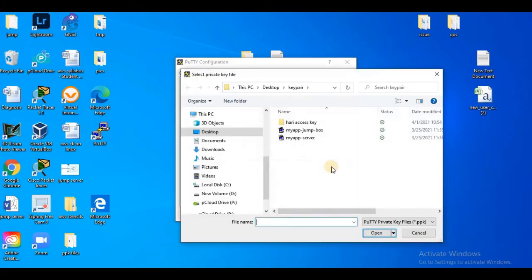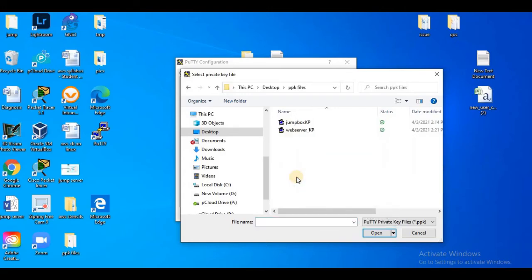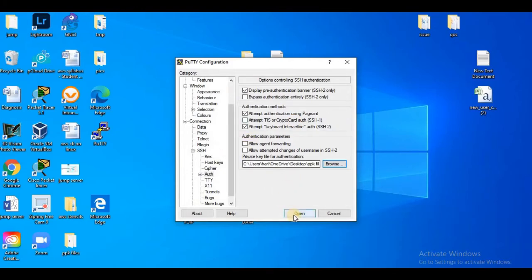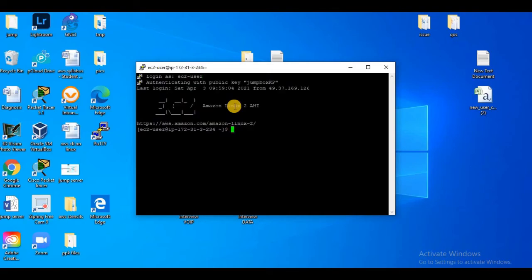I'm going to use that PPK file which I already created, and I have that with me. So I am going to use the PPK file that is available for my Jumpbox, and let me try to connect to my Jumpbox as an EC2 user. And I am in my EC2 machine, that is my Jumpbox here. Successfully I have connected to it. It doesn't have anything, so it is not displaying.